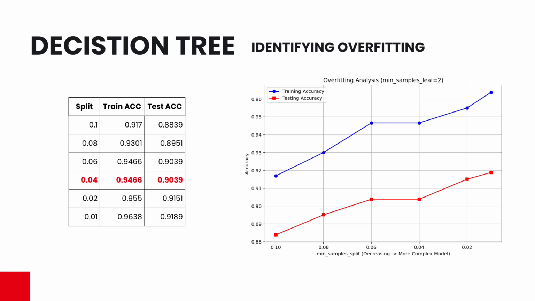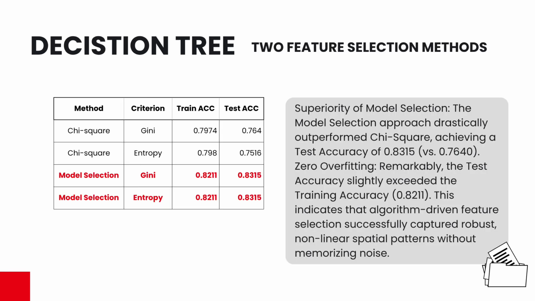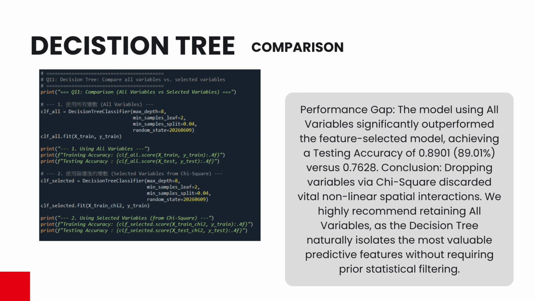As you can see in my overfitting analysis plot, the initial complete model yields strong training accuracy but suffers a drop in testing performance, a classic example of overfitting. To build a more robust model, I evaluated different features and methods. I compared a tree using all of my engineered variables against one filtered by chi-square statistics.